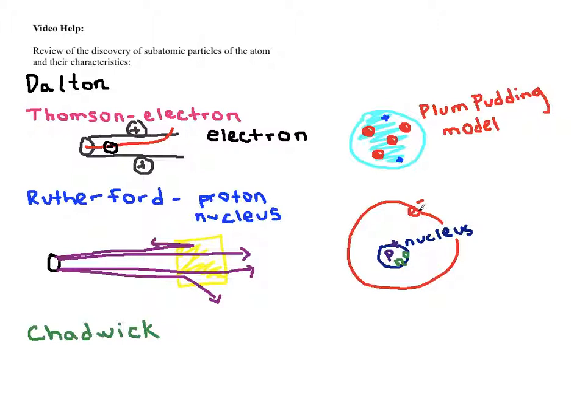Something important for you to know, when we're considering electrons, we never consider their mass. Instead, what contributes all of the mass of an atom are the protons and the neutrons. The interesting thing is that they are located in the nucleus and therefore take up very little space. So even though the nucleus takes up very little space, it contributes all of the mass of an atom. And that's it. So we've got Dalton starting out talking about atoms in general, not knowing about subatomic particles. We've got Thomson who discovered the electron. We've got Rutherford who discovered protons in the nucleus and this whole structure of the atom, which we now accept. And then Chadwick who discovered neutrons. And that's it.